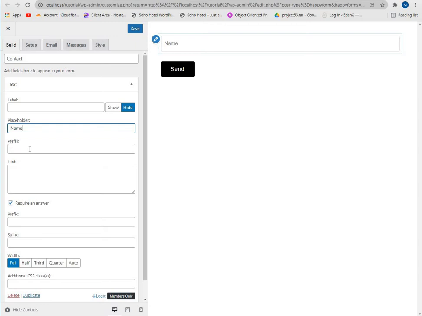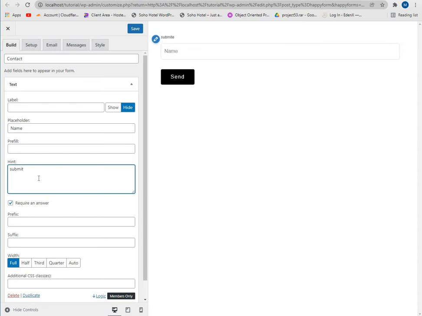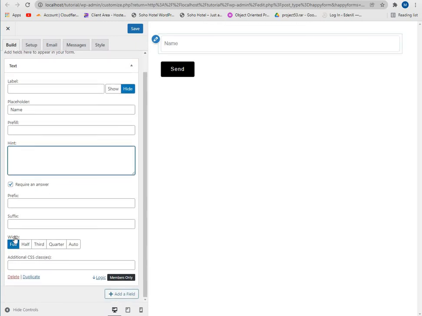You can see here it says prefill. You can prefill some text and it will show automatically, and you can also add hints like submit your name, like this. And if you check require an answer, then user can't leave it blank. And you can set the width. I will give it half, and let's duplicate it.